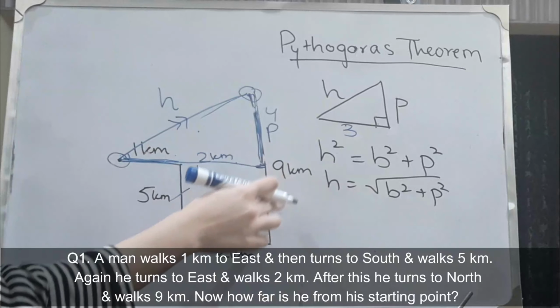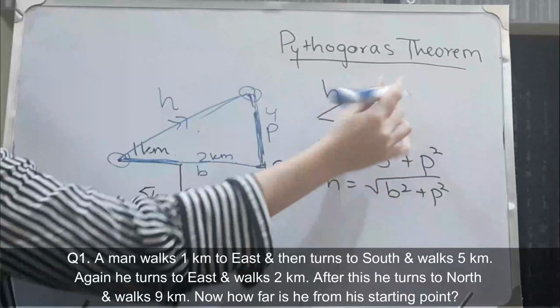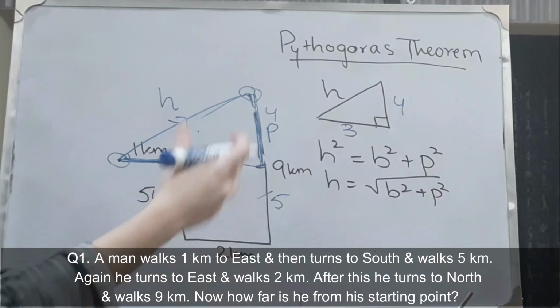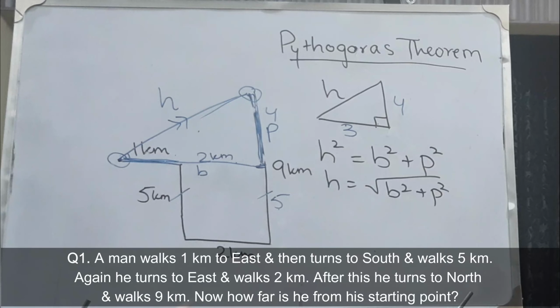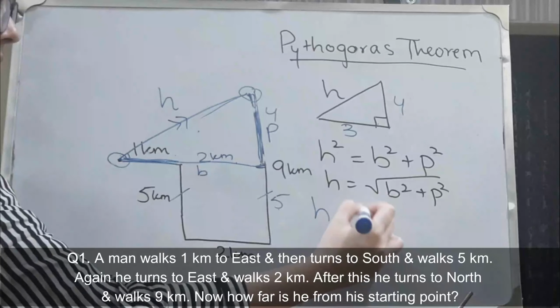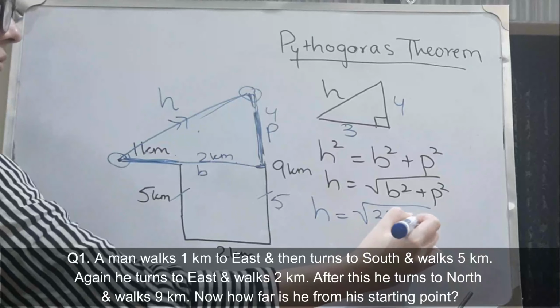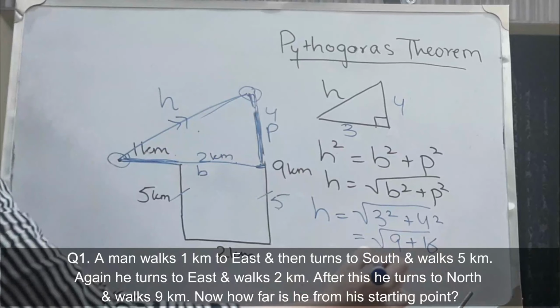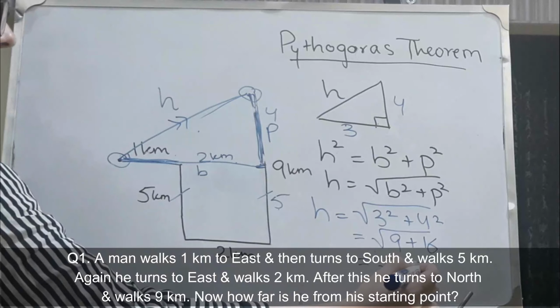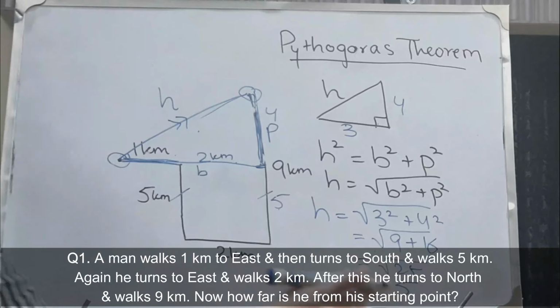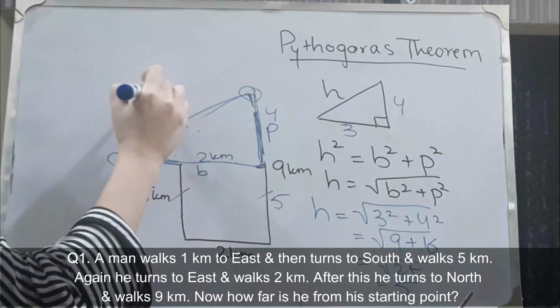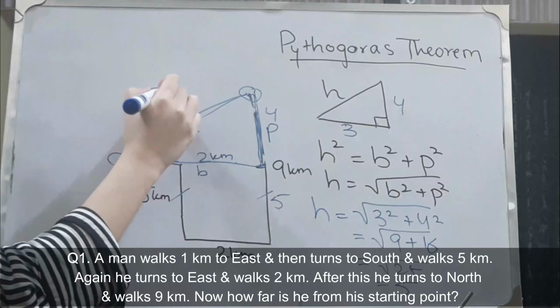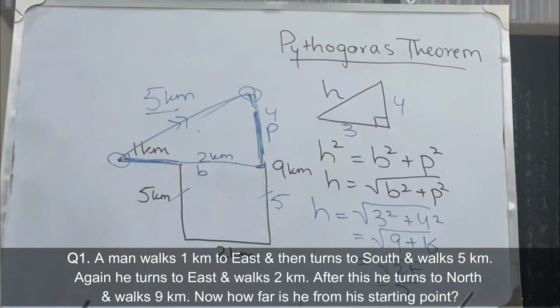And the perpendicular is 9 minus 5, which is 4. So now we substitute the values of base and perpendicular into this theorem and we get 5 as our answer. That means the distance from the starting point is 5 kilometers. This working could be avoided if you remember 3, 4, 5 to be the measurements of a right angle triangle.